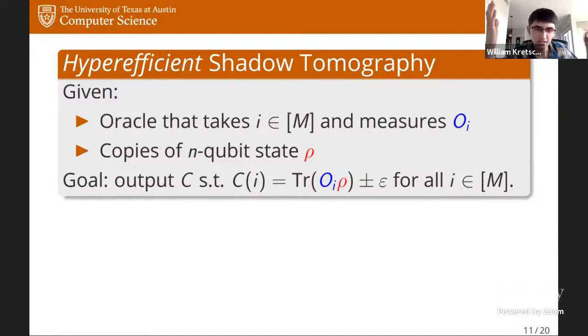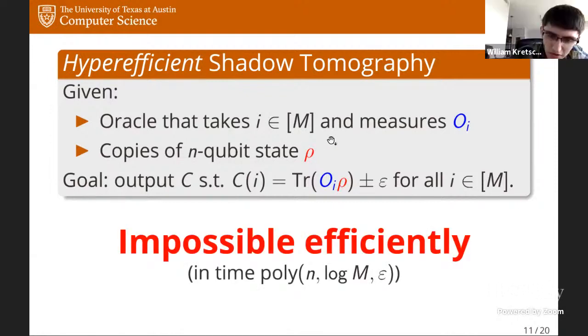So now it's at least conceivably possible that in some interesting cases, one could have an algorithm that scales polynomially in n and also in the logarithm of the number of measurements. Unfortunately, though, Aaronson also showed that it's impossible to do this efficiently if you're only given oracle access to these observables. If you only get black box access, then you cannot hope to do this efficiently, meaning in time, like I said, polynomial in n, log m, and epsilon.